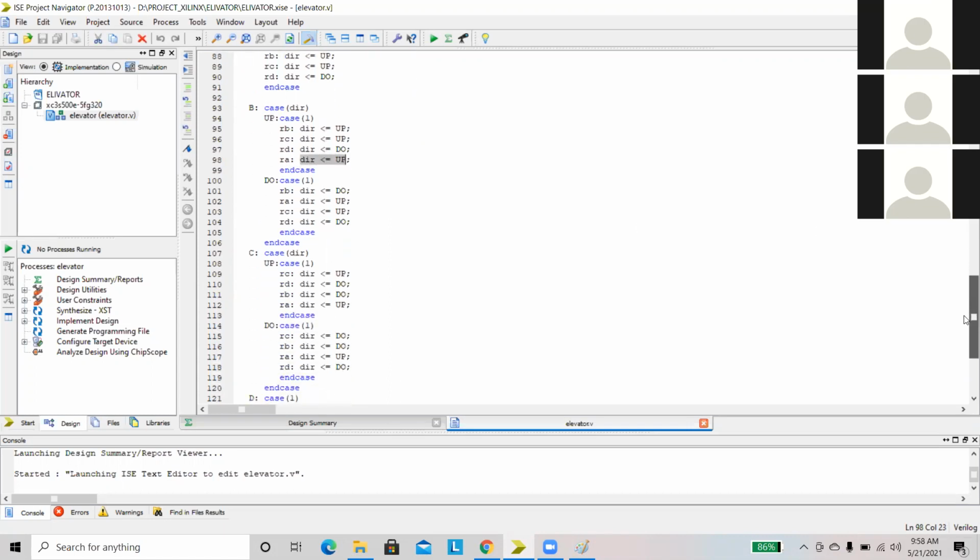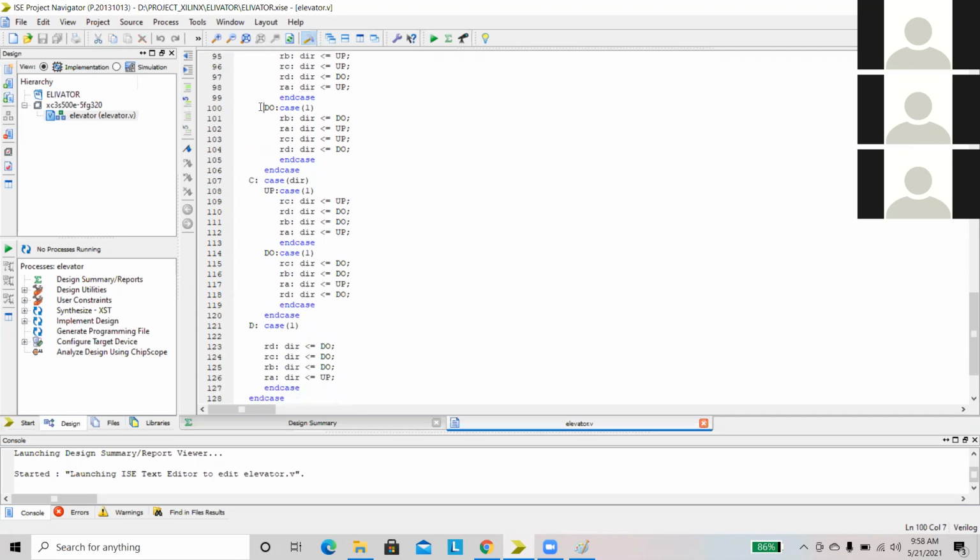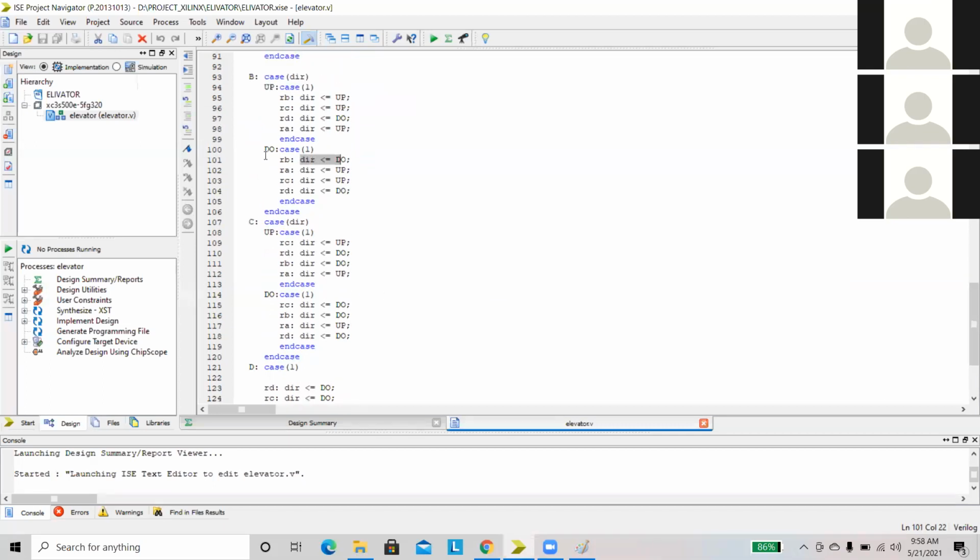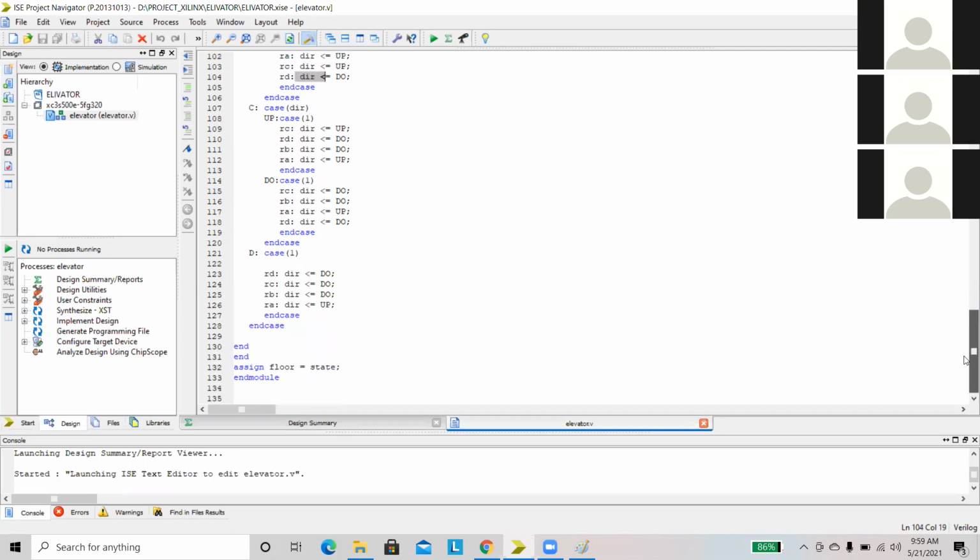Then the direction is down state. When the direction is down and the request is coming from RB, then you have to go to the down state, because here we selected the down direction, right? When you are in RA, there is no way to go down, right? So it will go to the up state. When you are in RC state, then the direction is up state. Here RD, there is no way to move directly, so that will be the up state.